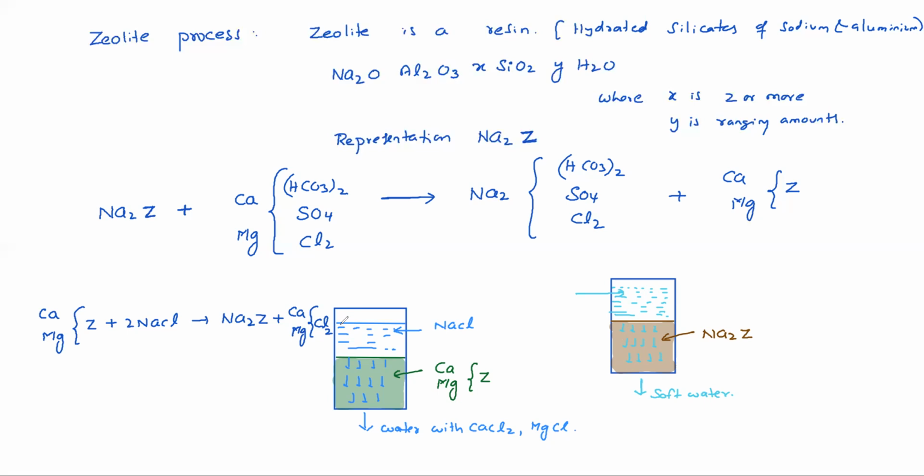Yes, sir. So in this process, of course, zero hardness can be achieved. In the lime soda process, zero hardness may not be achieved. Here, zero hardness can be achieved. Why do we need zero hardness? For drinking water purposes, zero hardness is not required. But for industrial purposes, to avoid boiler scaling and all, we need zero hardness water.